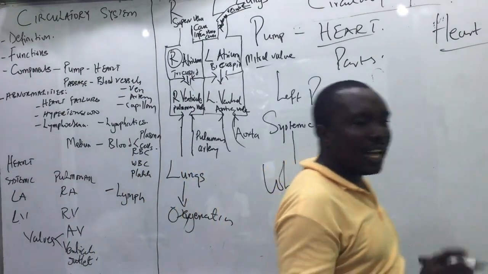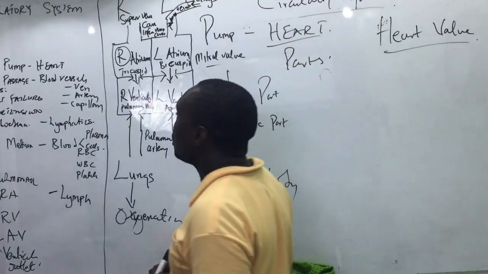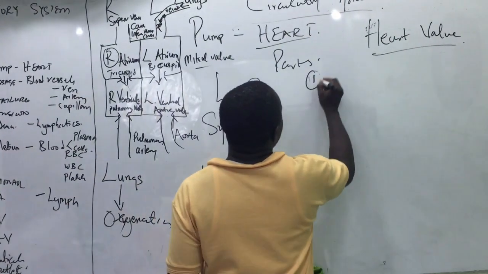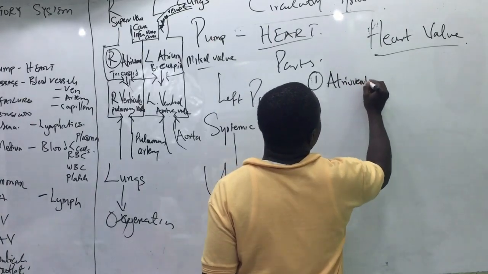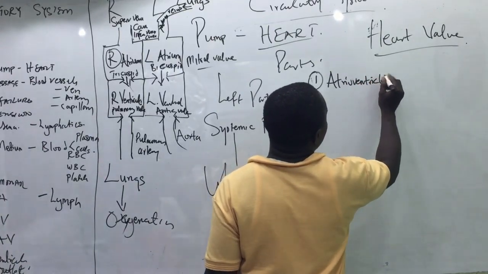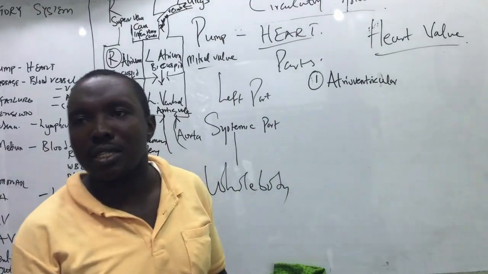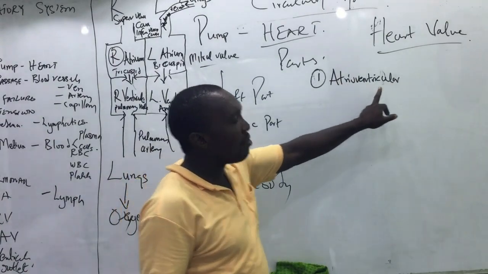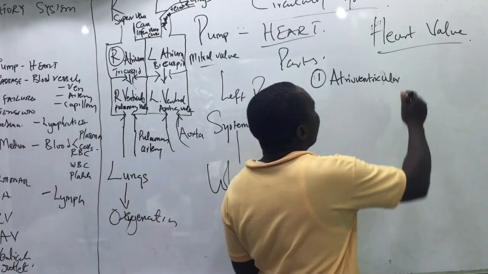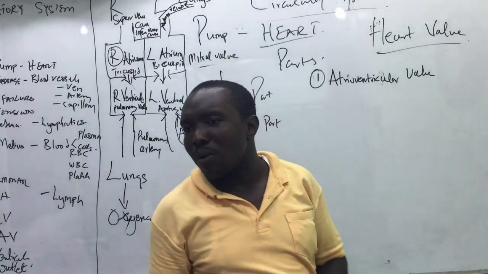Then the heart valves are classified into two. One is the atrioventricular valve. Don't mind the long name; there is a way we form words, and you can start forming words like that. Atrio is gotten from atrium, ventricular from ventricle.